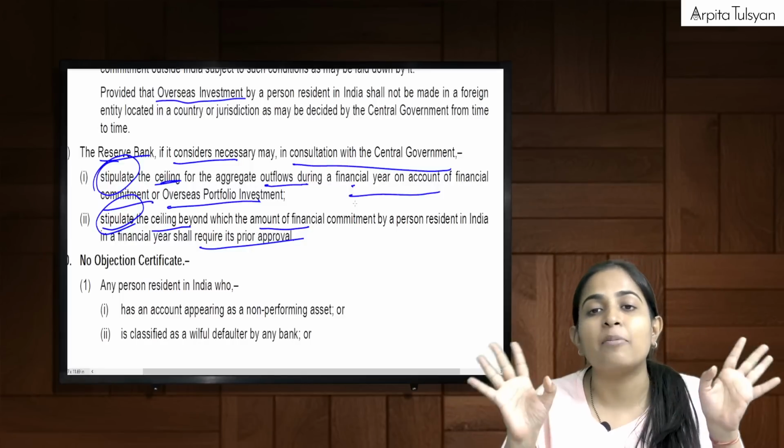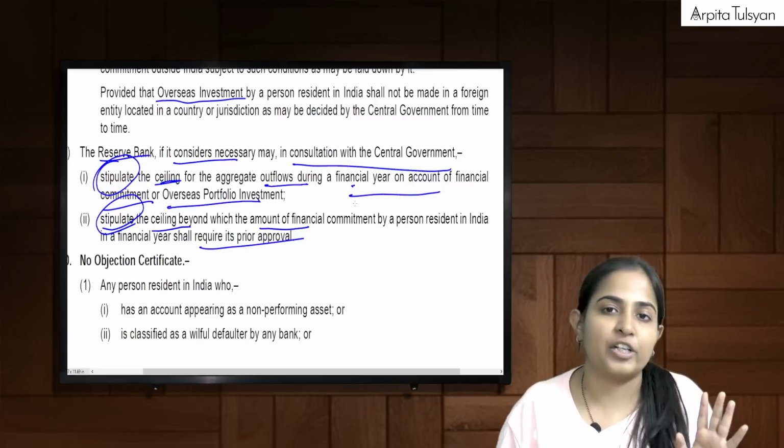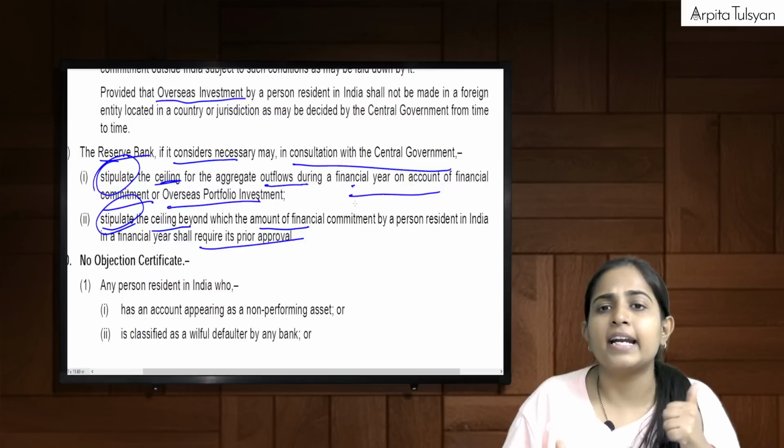That limit will be set by whom? That limit will be set by the RBI after consultation with the central government. Done. Simple, everyone.